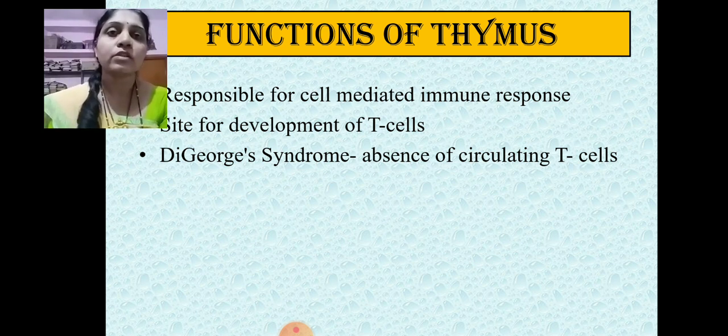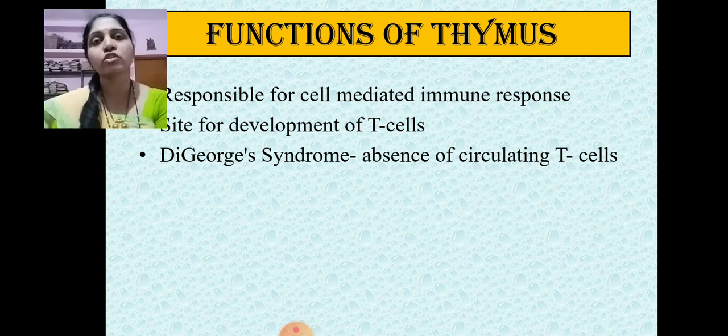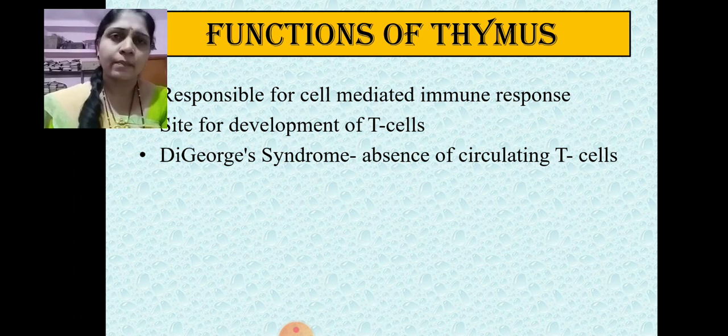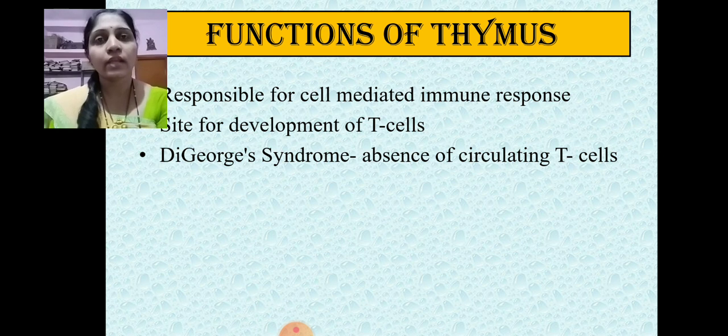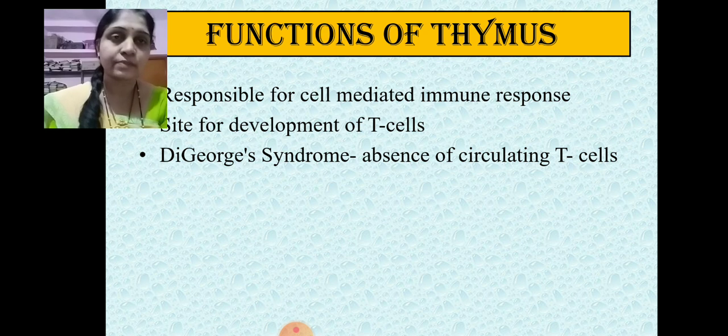Now we can observe this functionality of the thymus within the immune responses of our immune system. Whenever there is a study on that, one related genetic disorder is called DiGeorge syndrome. This syndrome is observed due to some disorder within chromosome 22, where some part is lost from chromosome 22. Such persons are unable to develop the thymus. There is complete absence of the thymus.